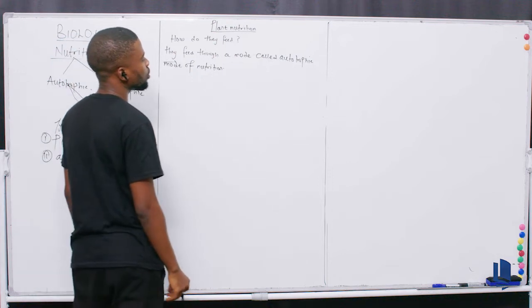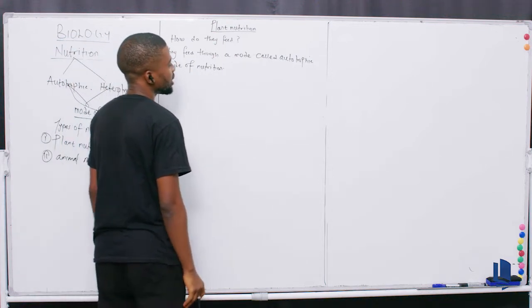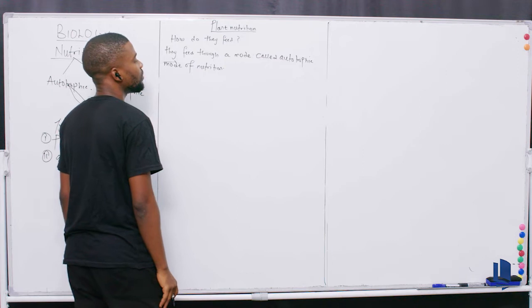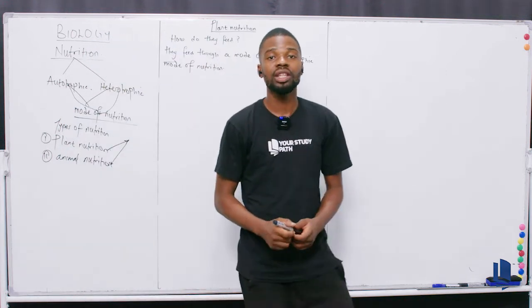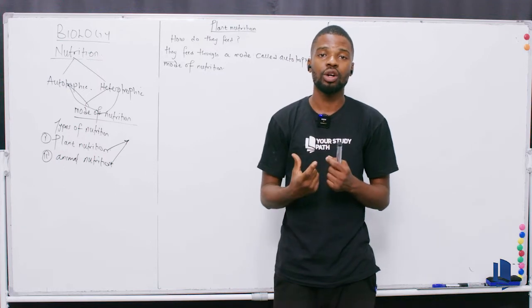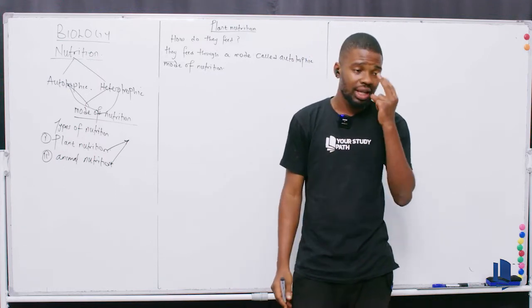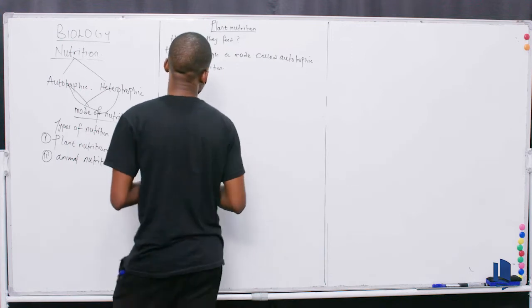What is the autotrophic mode of nutrition? It is a process by which living organisms tend to manufacture their own food. It's a process by which living organisms tend to manufacture their own food. And what are the two processes living organisms use to manufacture their own food?